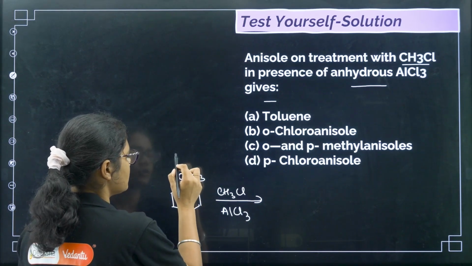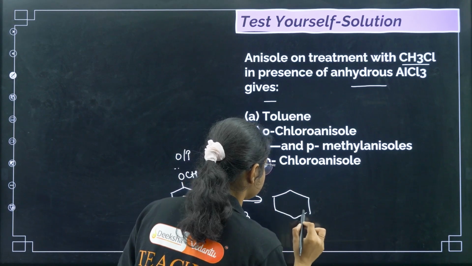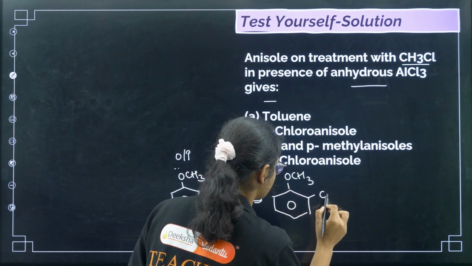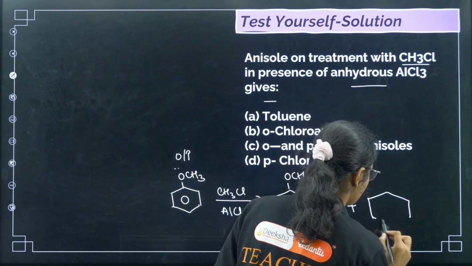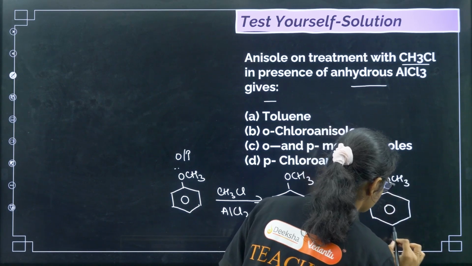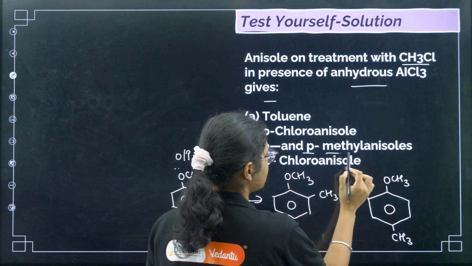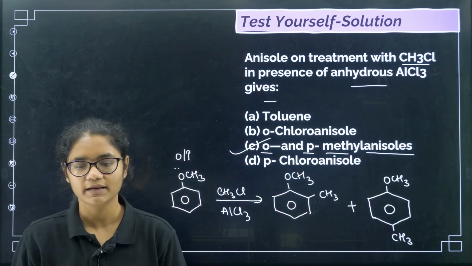So you know this is your ortho-para directing group. So what will happen? You will get OCH3 with CH3 at ortho position, plus you will have OCH3 with CH3 at para position. So what we will get? Ortho and para methyl anisole. So the correct answer for this question will be option number C.